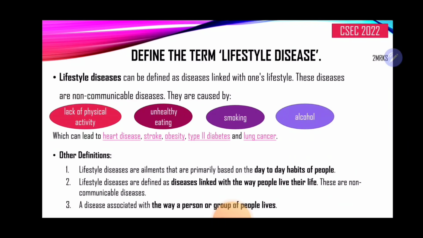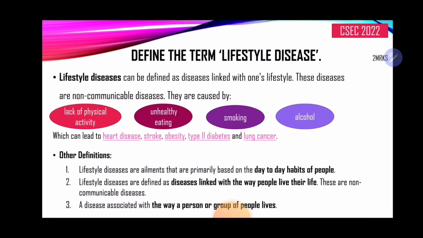So just to review, lifestyle diseases can be defined as diseases linked with one's lifestyle, or if you want to say illness or ailment, you can choose. That's 1 mark. Then these diseases are non-communicable diseases. That's another. You mentioning the cause, which is the lack of exercise, unhealthy eating, smoking, alcohol abuse. Another mark, which can lead to heart disease, stroke, obesity, type 2 diabetes, and lung cancer, just to name a few of those diseases.